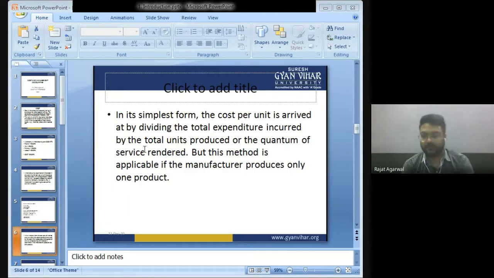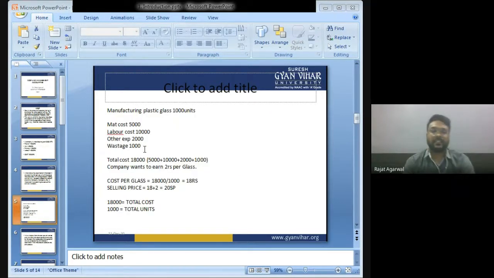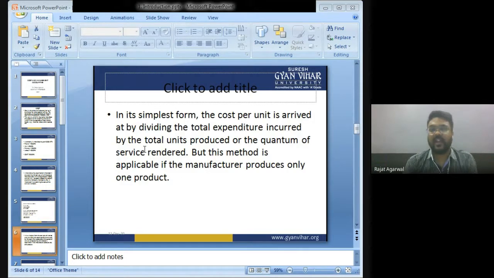In the simplest form, cost per unit is arrived at by dividing total expenditure incurred by total units produced. As you can see, total expenditure incurred is 18,000 and total units produced is 1,000. So we divided 18,000 by 1,000, cost per unit is rupees 18. So cost per unit is arrived at by dividing total expenditure, total cost, by total units.